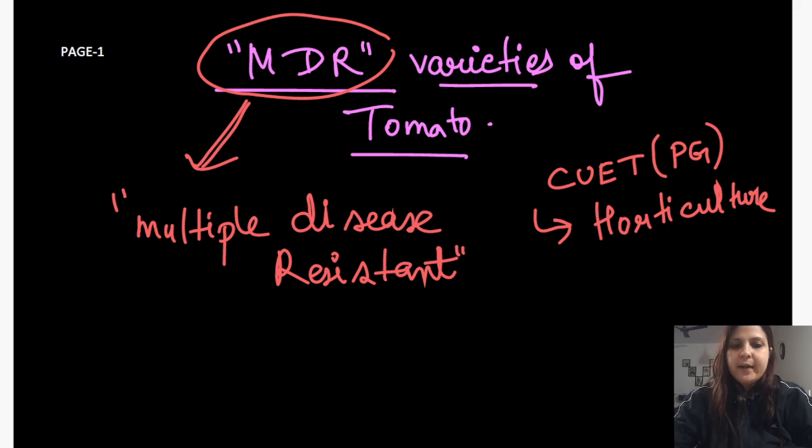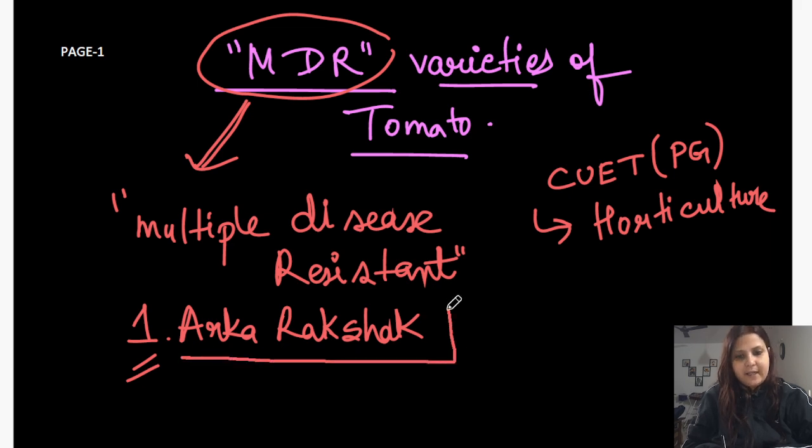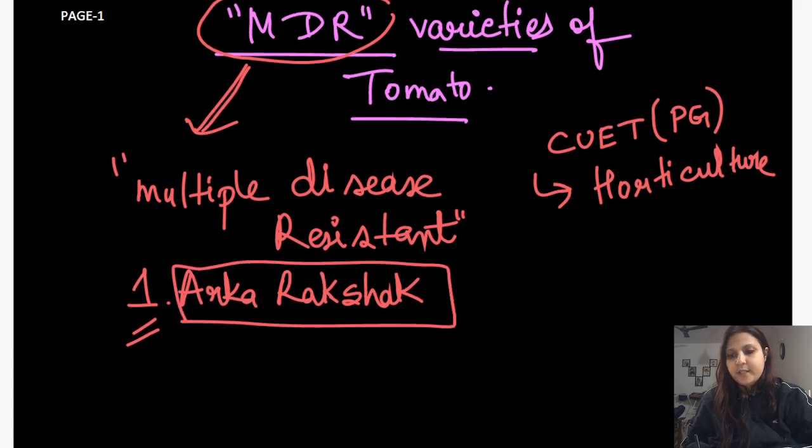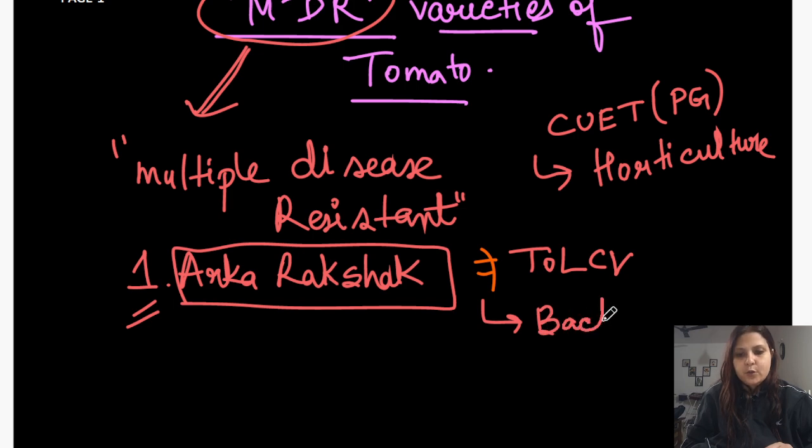Let me start with the very first variety of tomato under this category, and that's Arka Rakshak. As the name suggests, Arka Rakshak means Raksha Dene Wala. So this variety protects tomato from three different diseases. And if you're aspiring for JRF or CUET, then you also need to know which three diseases this particular variety is resistant to. The first disease is tomato leaf curl virus. The second disease to which this variety is resistant is bacterial wilt.